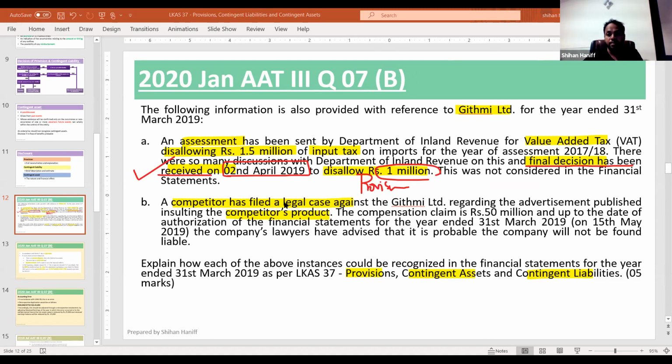You can Google and YouTube; on YouTube you can see Pepsi and Coca-Cola advertisements. The compensation claim is 50 million. And up to the date of authorization of the financial statements, the company lawyers have advised that it is probable the company will not be found liable. Now, what is this? Is it a provision or a liability? Contingent liability.